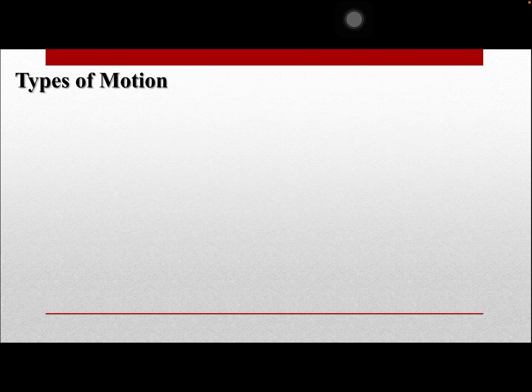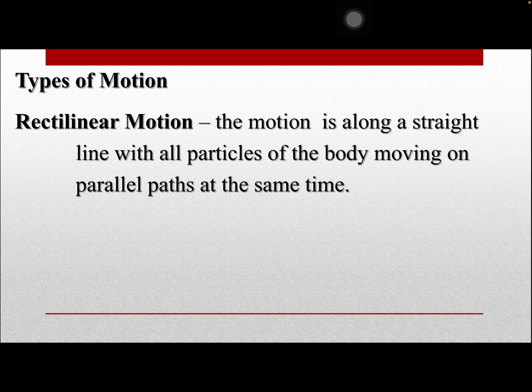These are the types of motion that we will be dealing with in each of the branches of dynamics. First is the rectilinear motion, which I had already shown to you, and we are going to focus first on the rectilinear motion under kinematics. Rectilinear motion is the motion along a straight line with all particles of the body moving on parallel paths at the same time.